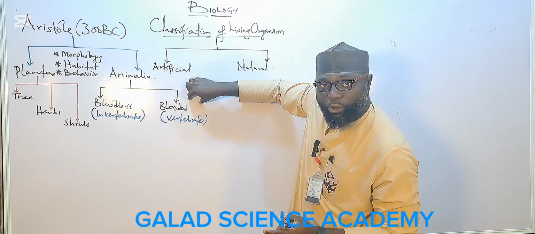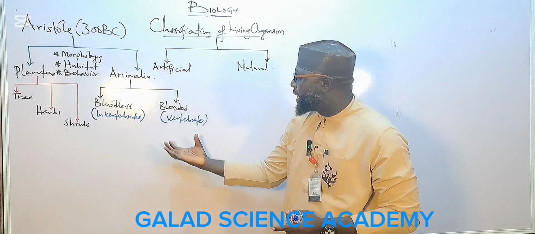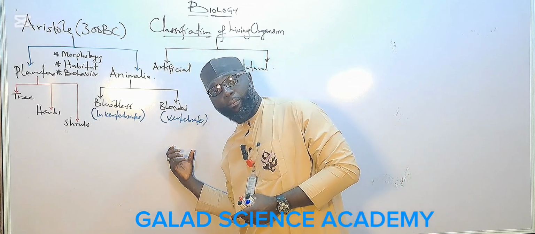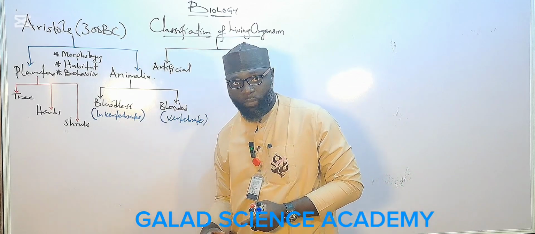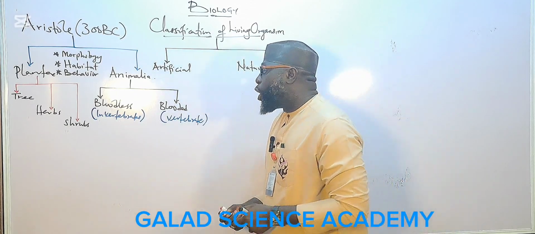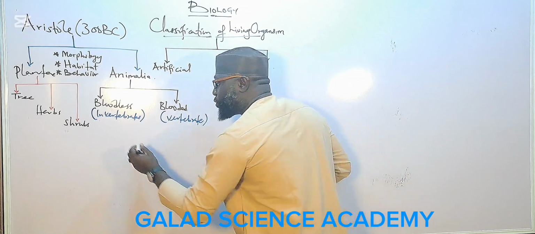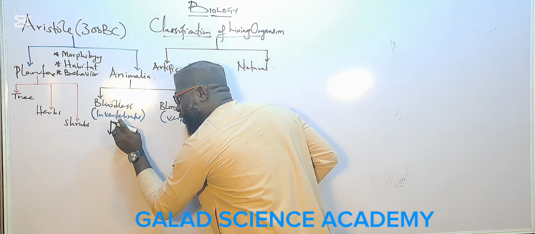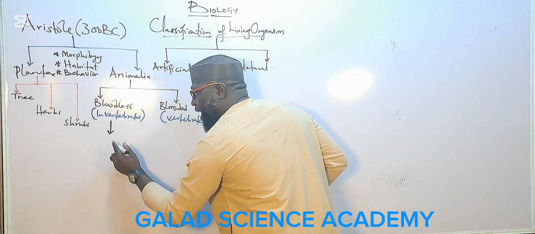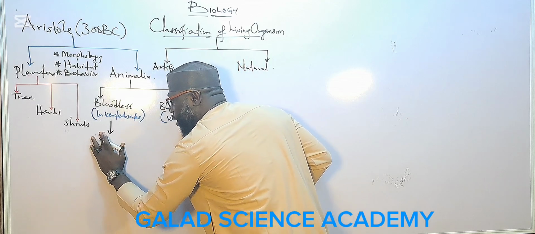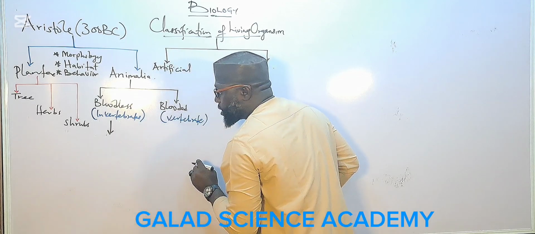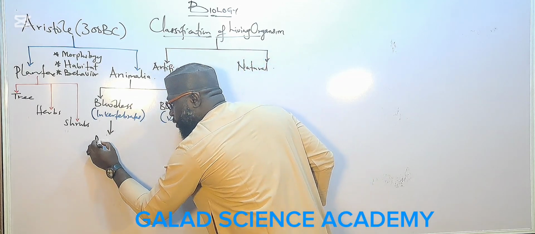Any animal that has blood has a backbone, which is the vertebral column. So Aristotle now gave examples of these, such as fish, and of the invertebrates, mollusca.